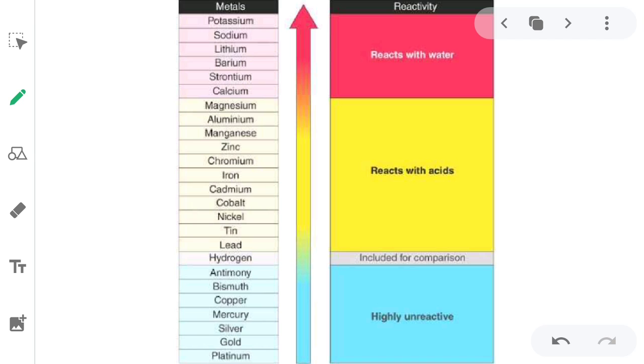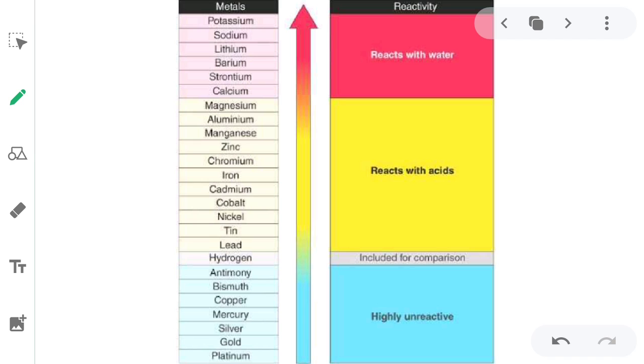Okay, potassium, then sodium, then lithium, barium, strontium, calcium, magnesium, aluminium. So this is the series of reactivity. The element which is at the top of the list is most reactive, and the element which is at the bottom of the list is least reactive. Okay, so this is how the reactivity works.